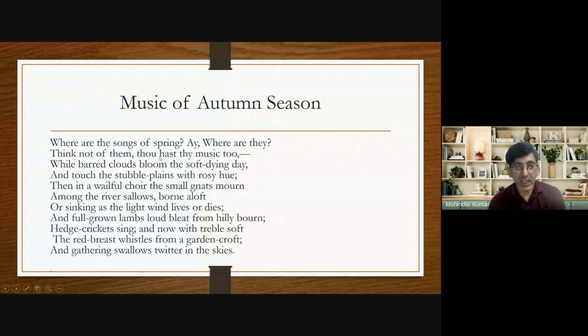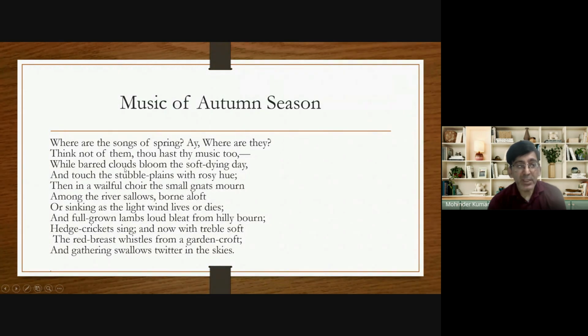But in the second line, he comes back to reality, and he realizes that he is talking about autumn, not spring. And that's why in the second line he says that the autumn season has its own sweet, sad music. So through the second line he says, "Think not of them, thou hast thy music too." Now, what is that music?